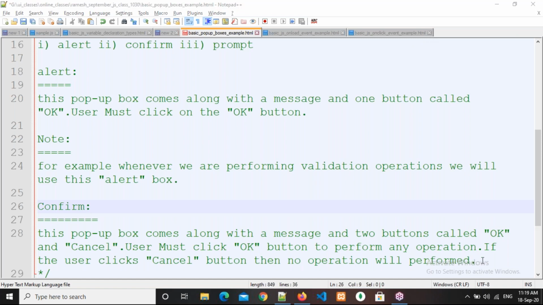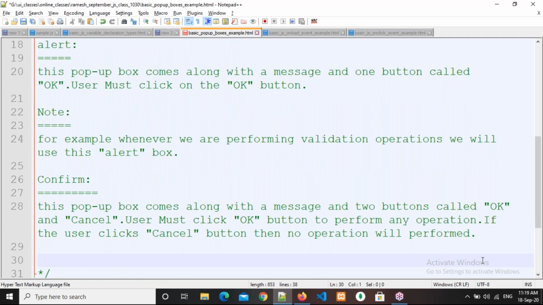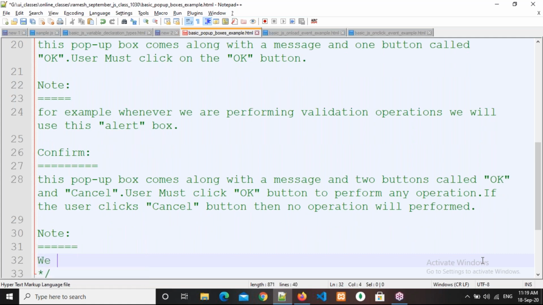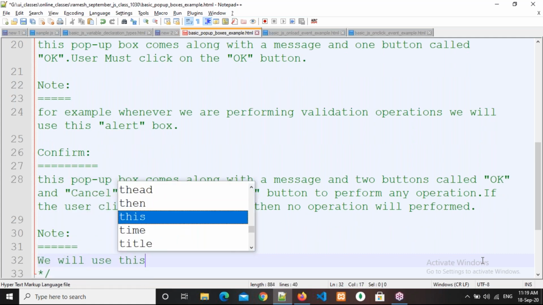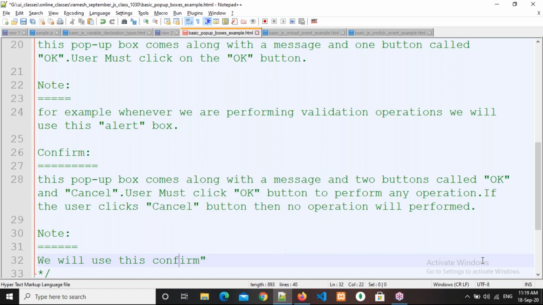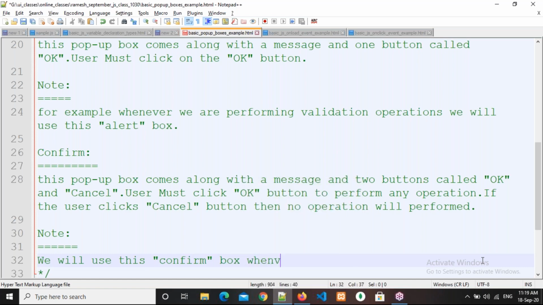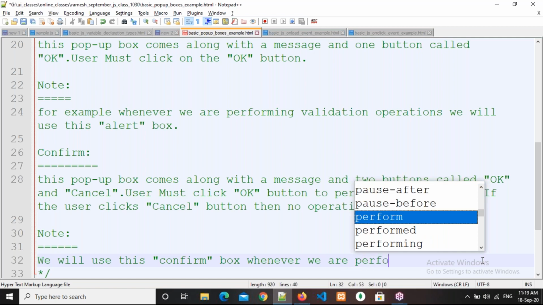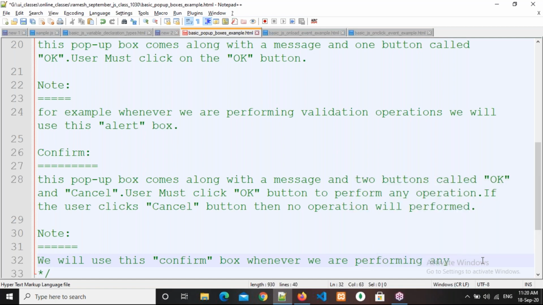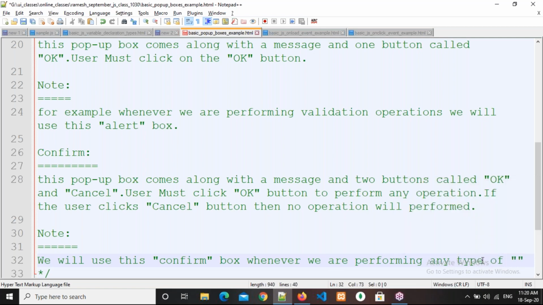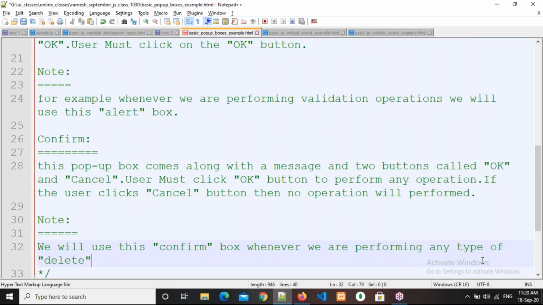Okay, right. Then after that, note: we will use this confirm box whenever we are performing any type of delete operations.